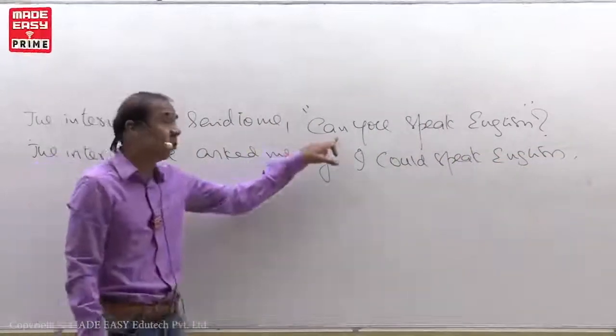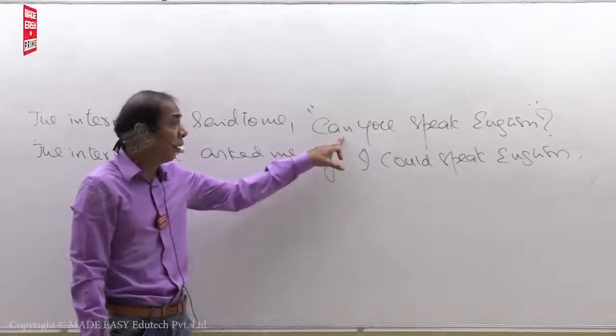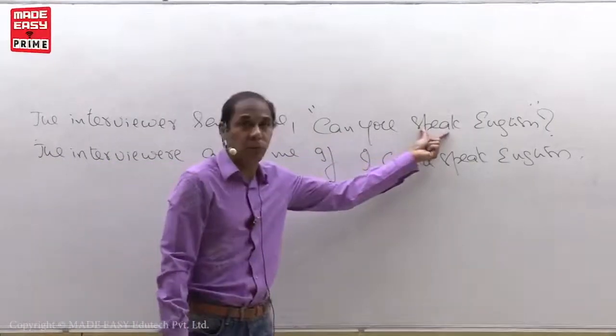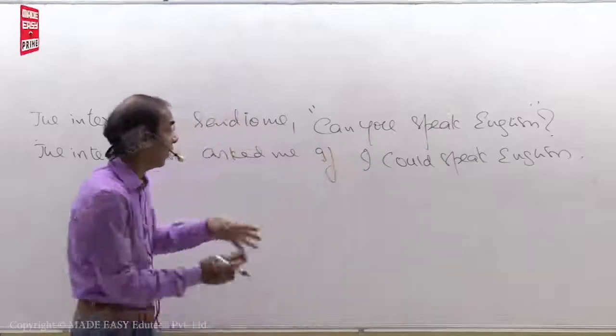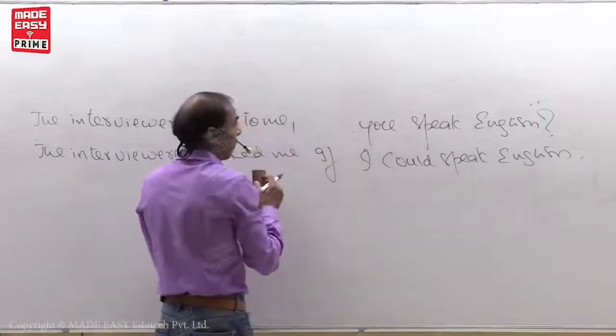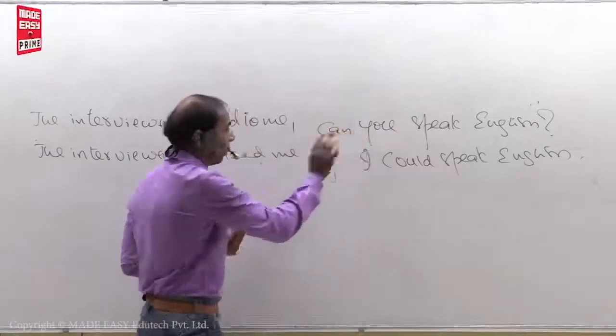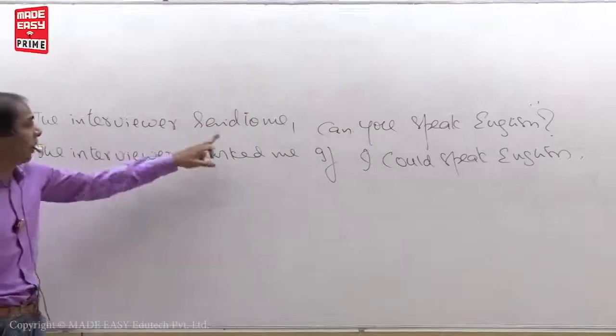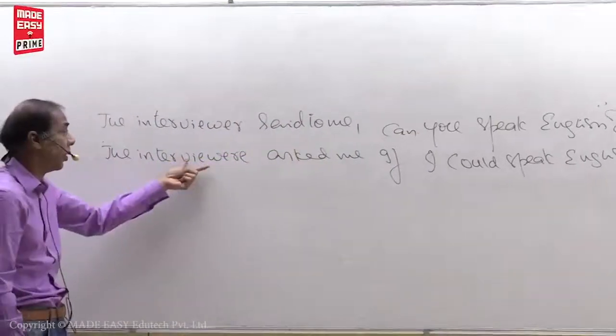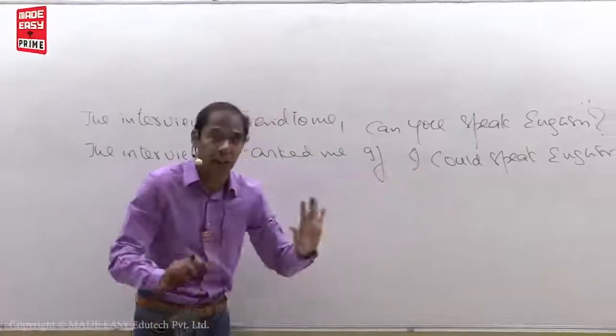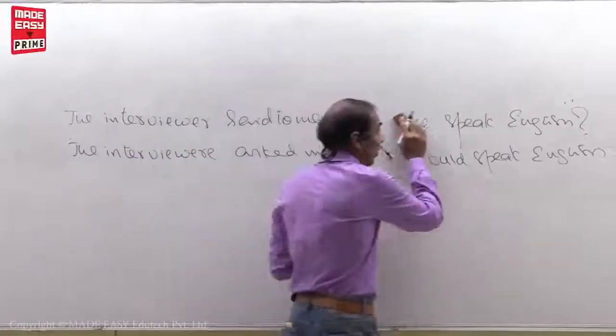But whereas in the case of do, does, did, don't consider them like verbs. This is the verb. Suppose the sentence is like this. Can you speak? Write down first. See, the interviewer said to me, "Can you speak English?" The interviewer asked me if I could speak English. Okay. For example, if the sentence is like this.